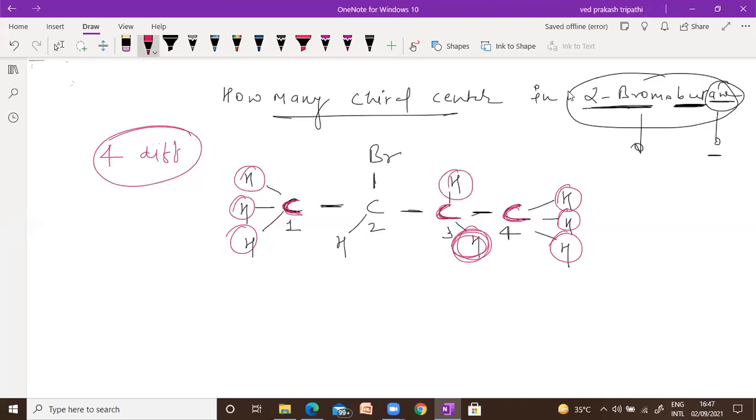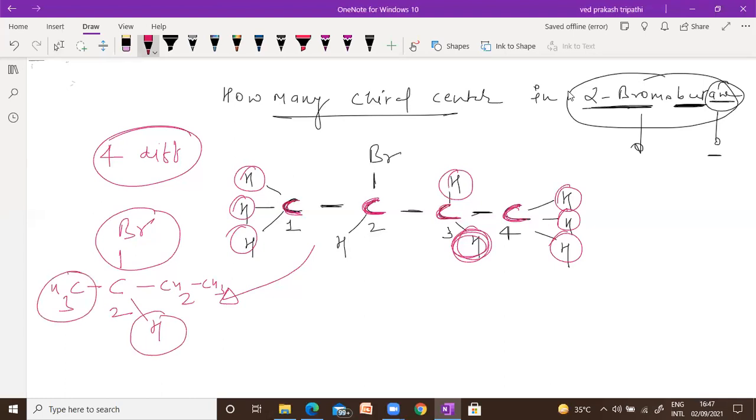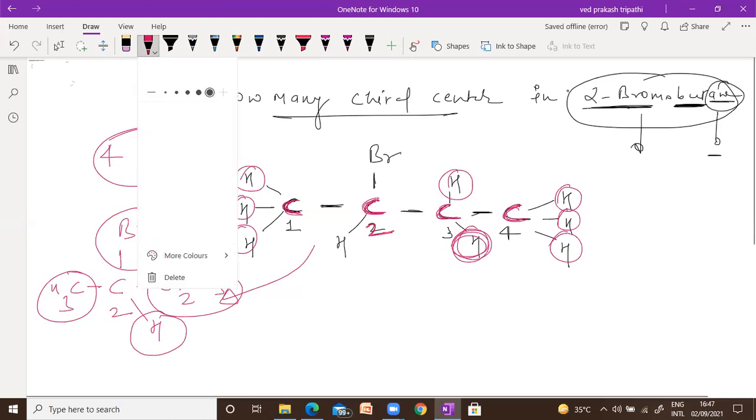Now there is only one possibility, at carbon number 2. So I will check carbon number 2 like this. Suppose this is carbon number 2. One bond is bromine, one bond is hydrogen, one bond is methyl, and one bond is a 2-carbon chain, meaning ethyl, like this, CH2, CH3. And you can see bromine is different, hydrogen is different, methyl is different, and ethyl is different. So carbon number 2 has 4 different connectivity. This entire group is different.